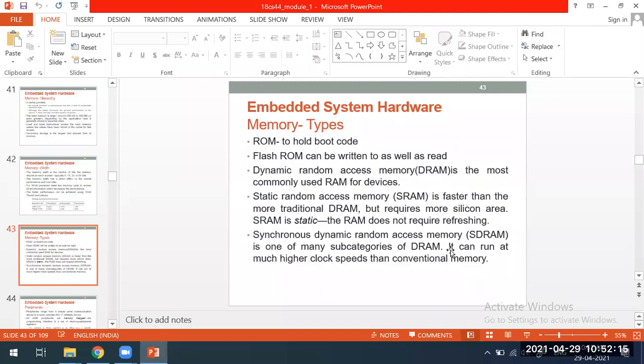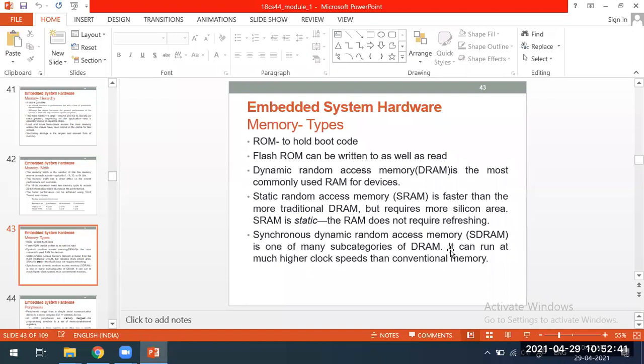And different types of memory, starting from the ROM, which cannot be reprogrammed. Later flash ROM came into the picture, where you can both read and write. After that DRAM, which is the most commonly used RAM. Even in our desktop and my laptop, we can see the DRAM, which is less costly than the SRAM.